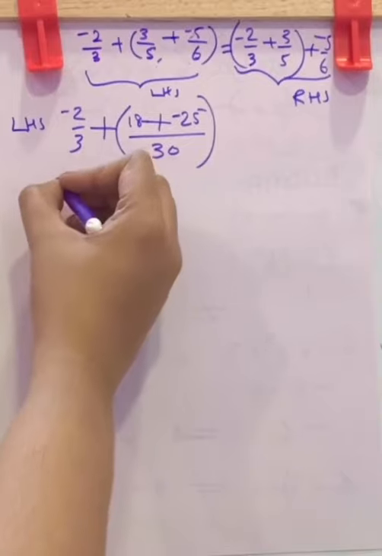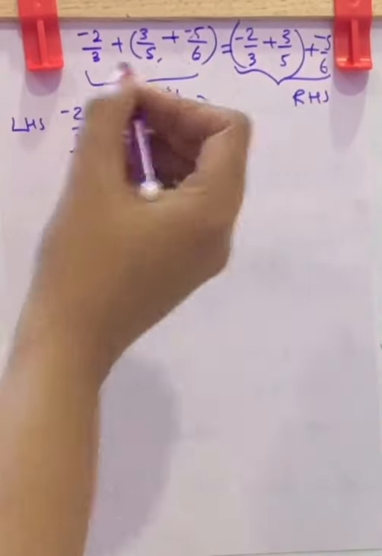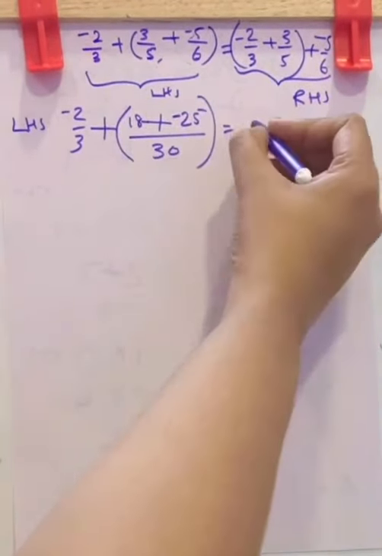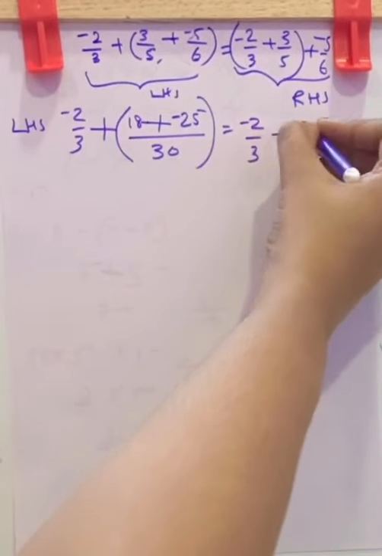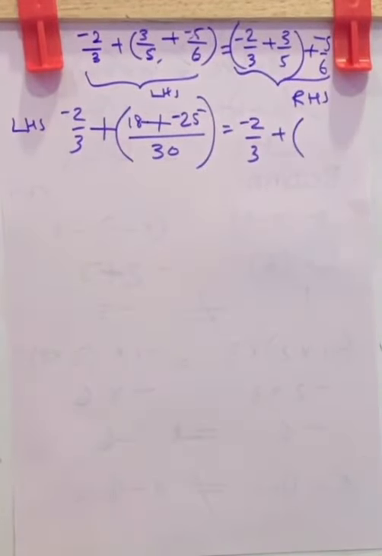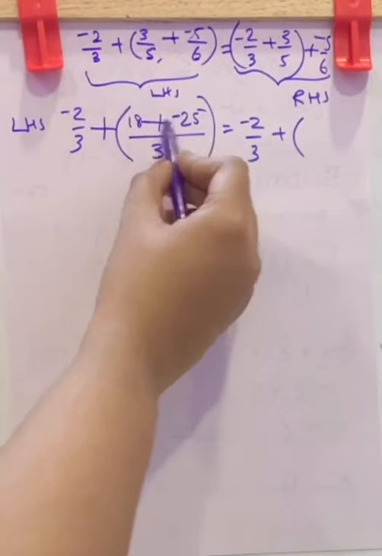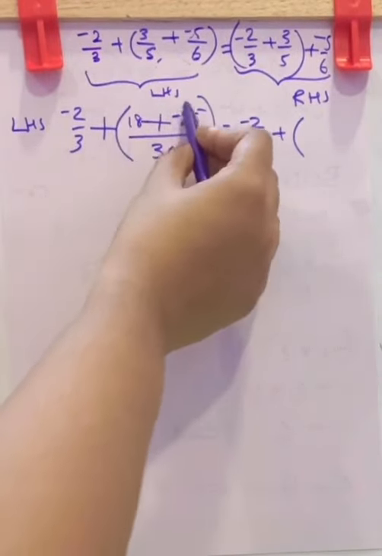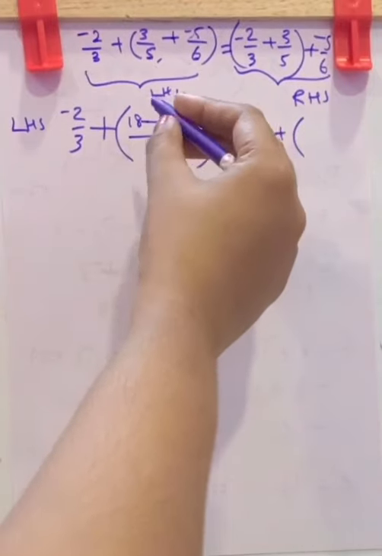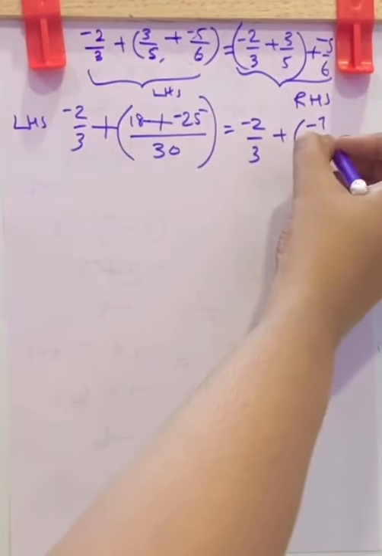Which is equal to negative 2 by 3 is there, plus inside the bracket 18 plus minus 25 is in the numerator. Then smaller number subtracted from greater number and putting the sign of the greater number, you will get negative 7 by 30.